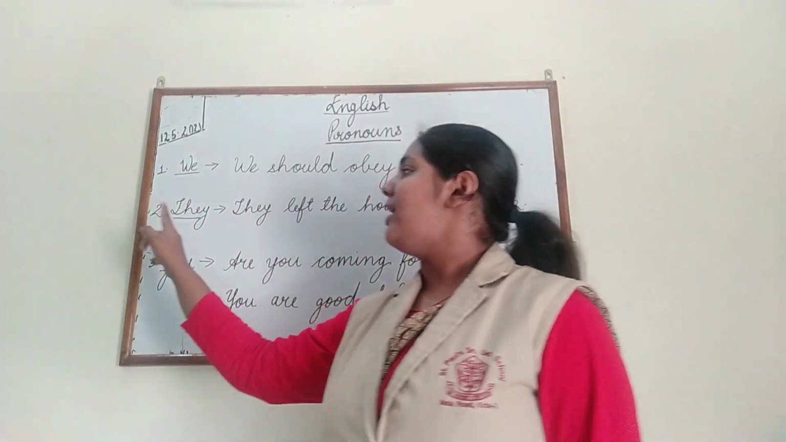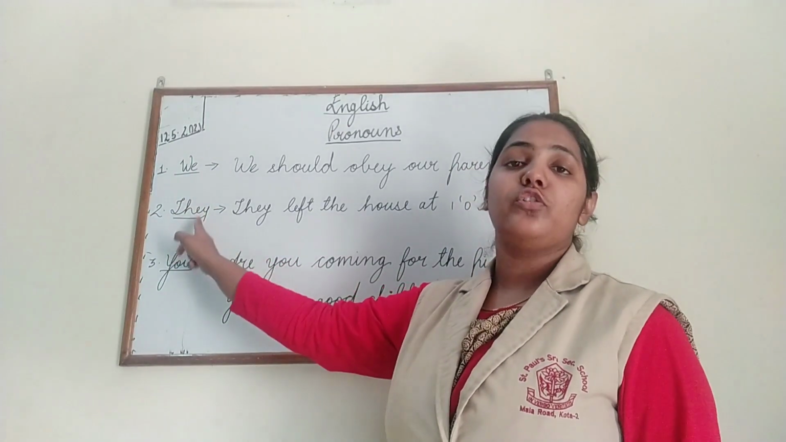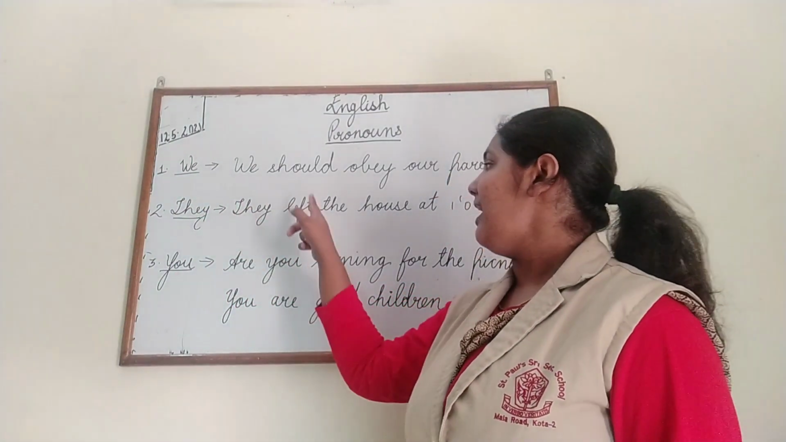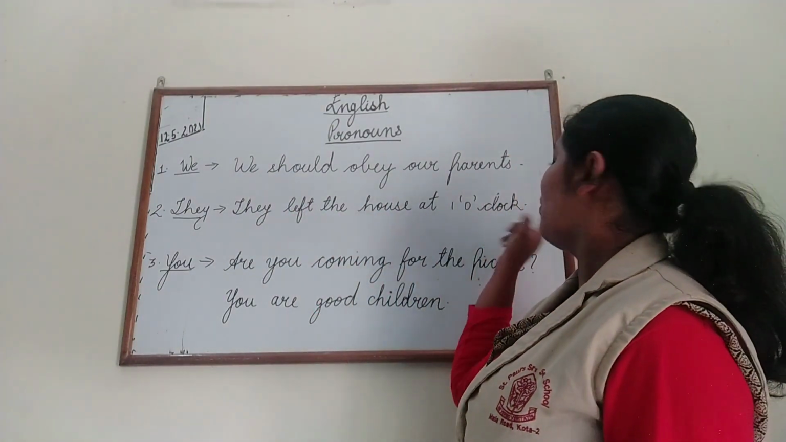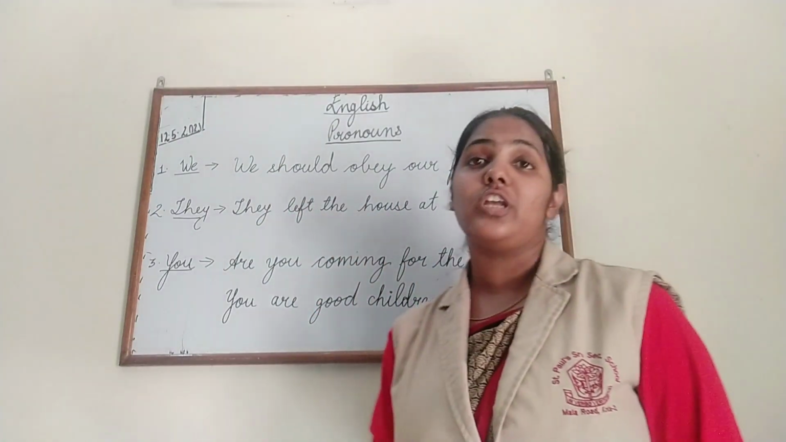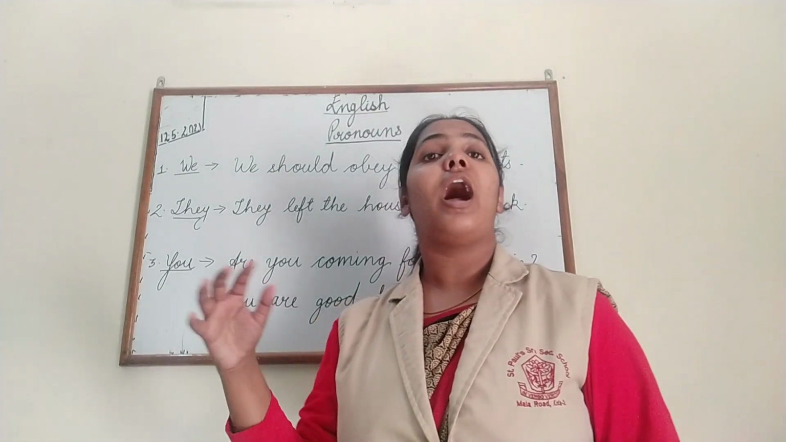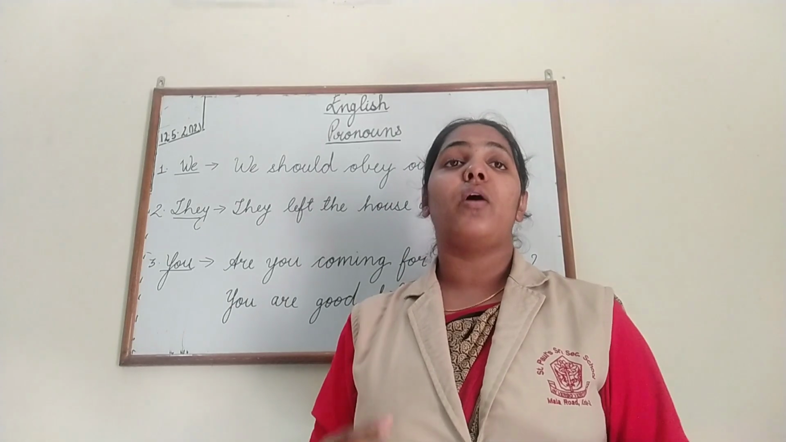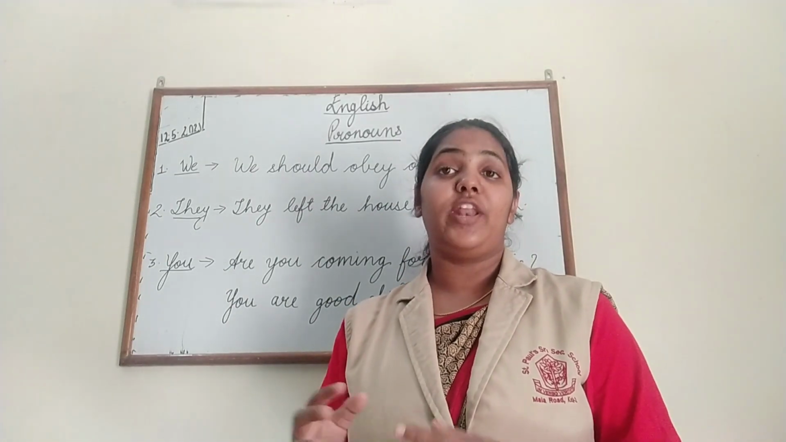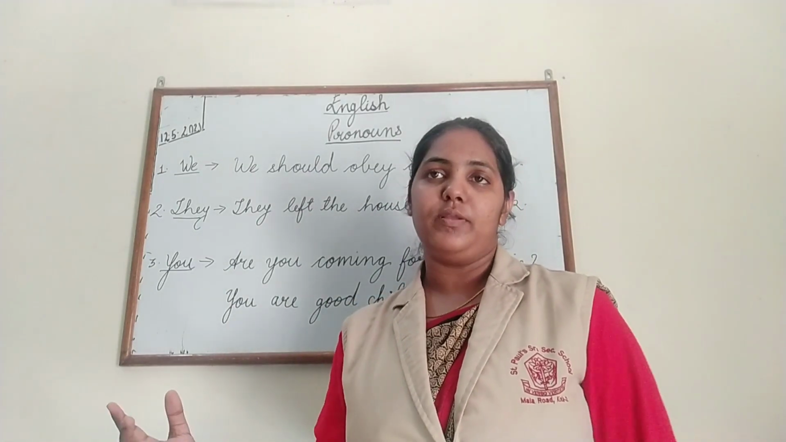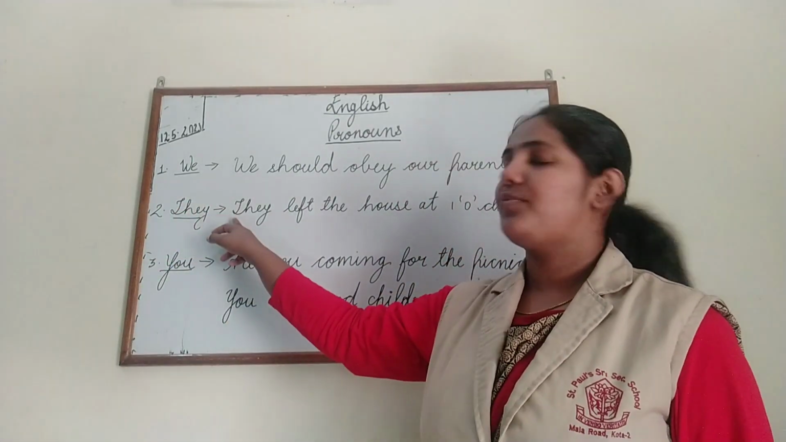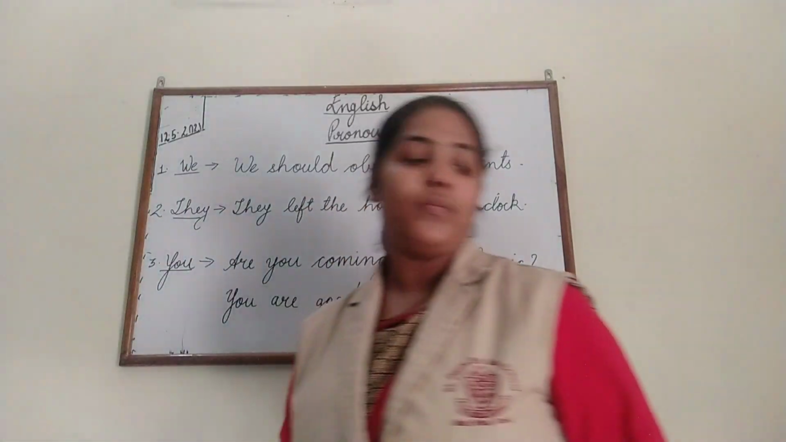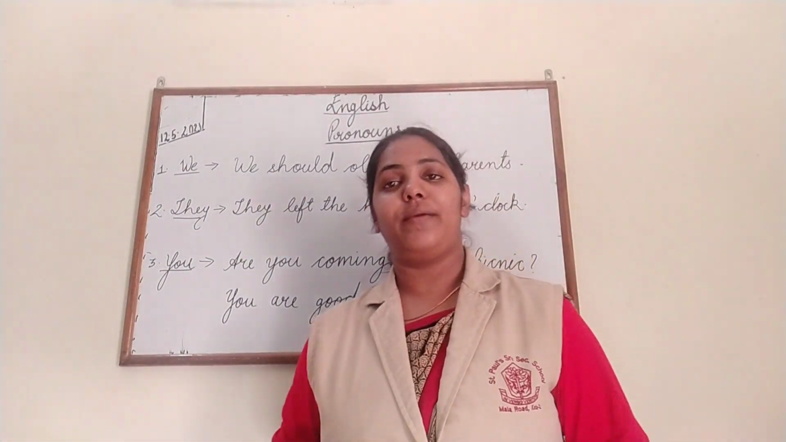Now the next pronoun used for plural naming words is they. They left the house at 1 o'clock. Now here children, we are speaking about other people. Whenever we are talking about another group of people, we always use the pronoun they.